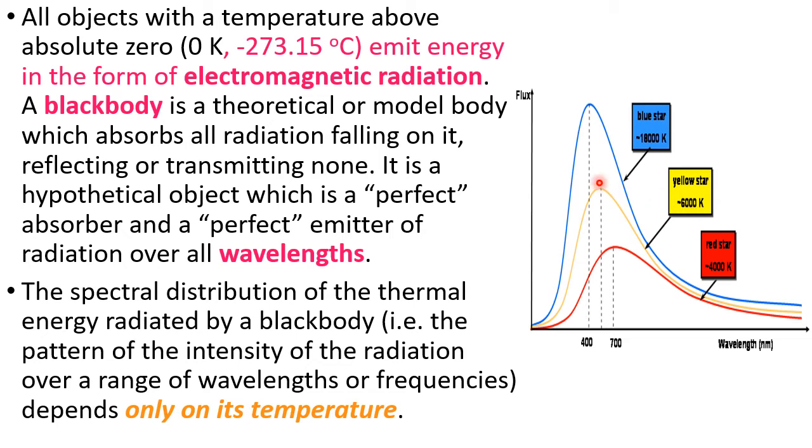If you heat still further to a bluish flame, you see the graph shifting towards this side. That means as you heat more, they are changing the color. That means energy is not coming continuously. Energy is coming in different wavelengths, in different colors, in different frequencies. That means in the form of different energy packets, which are known as photons or quantums. And one quantum equals h nu, where nu is the frequency of the emitted radiation.